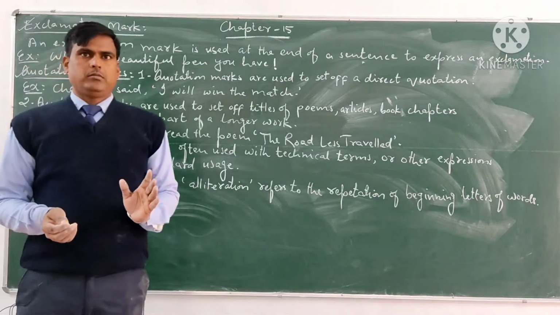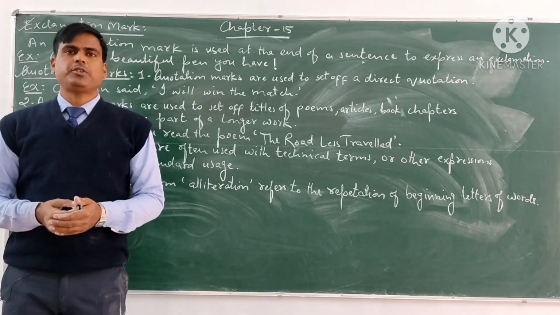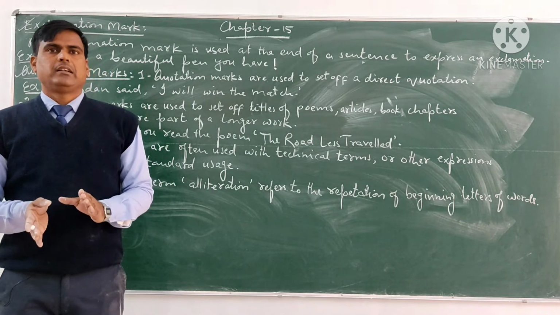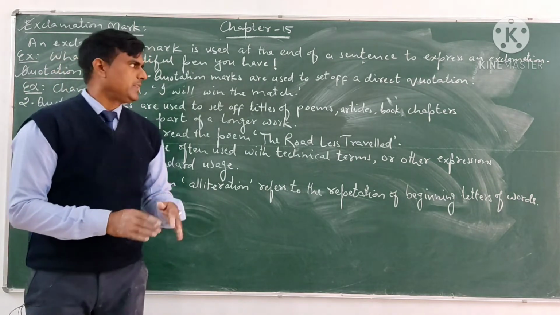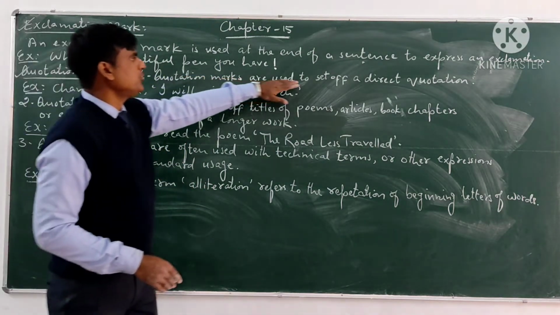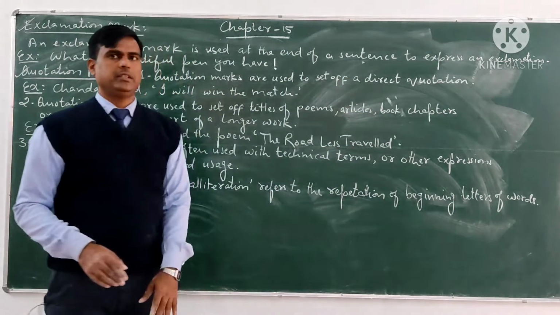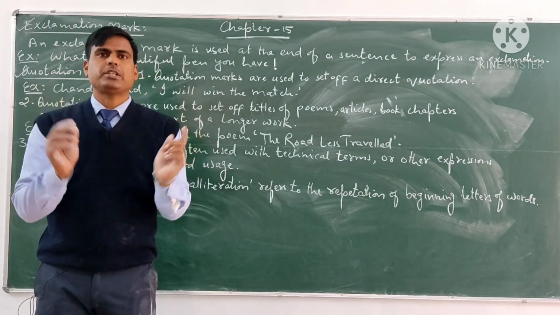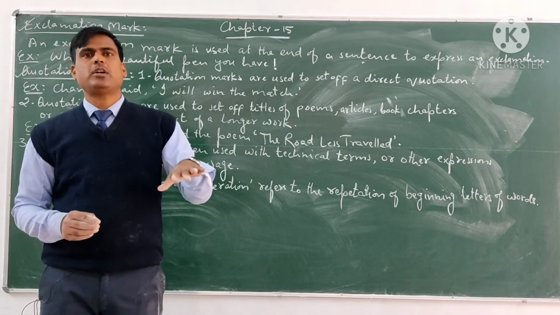There are different types of uses of quotation marks, but one is most famous, that is direct speech, direct dialogue. For example, quotation marks are used to set off a direct quotation. If there is a direct quotation, we use the quotation mark. Quotation mark is also called the inverted comma.